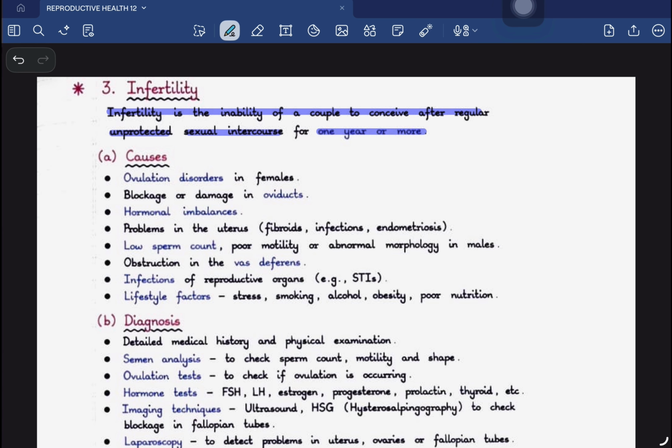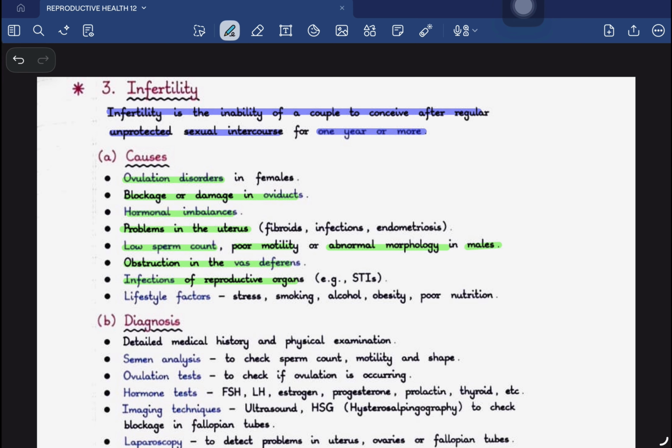What are the different causes? Ovulation disorders in the female are one of the causes of infertility. Blockage or damage of the oviduct is another cause. Hormonal imbalance, in females as well as males, can lead to infertility. Problems in the uterus can lead to infertility. Low sperm count, poor motility, and abnormal morphology of male gametes can lead to infertility. Obstruction in the vas deferens can lead to infertility.